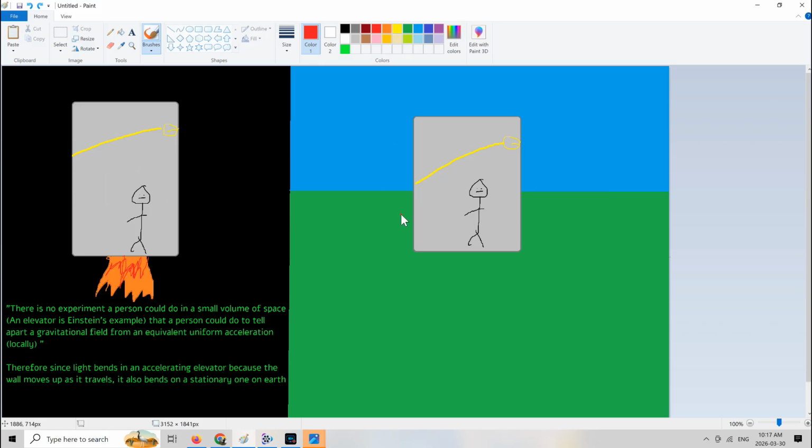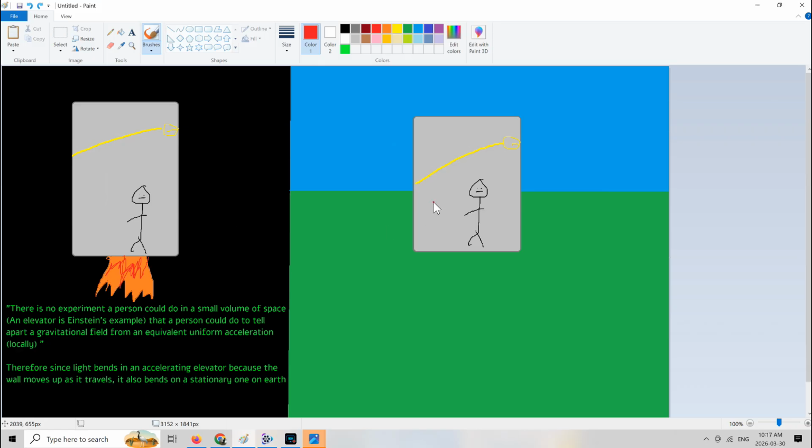Okay, so here is why the equivalence principle is empirically wrong. This is proven by the Eddington eclipse. Now this here is the original version of the equivalence principle, but the Eddington eclipse actually showed that Einstein's math was off by a factor of 2.